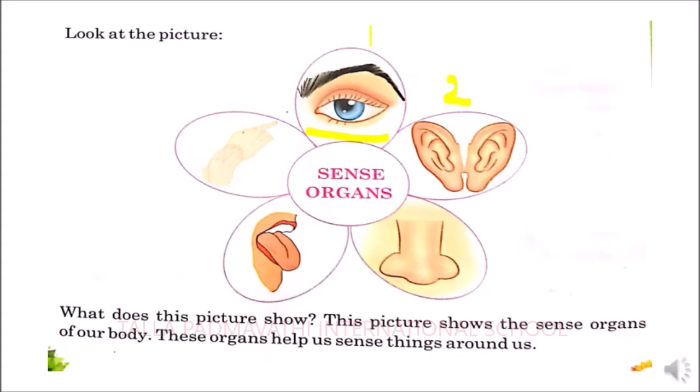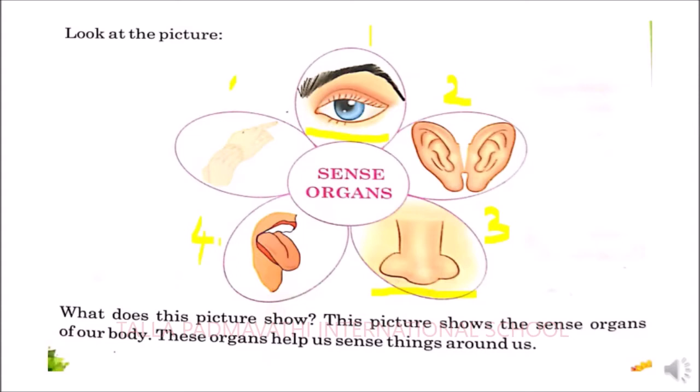And next comes the third sense organ. So what is the third sense organ here? It's the nose. So what are we going to do with the nose? We will be able to smell. Next comes the tongue. So what is the use of the tongue? The tongue is used for tasting. So this is how you can identify the taste of food, if it is good or bad.